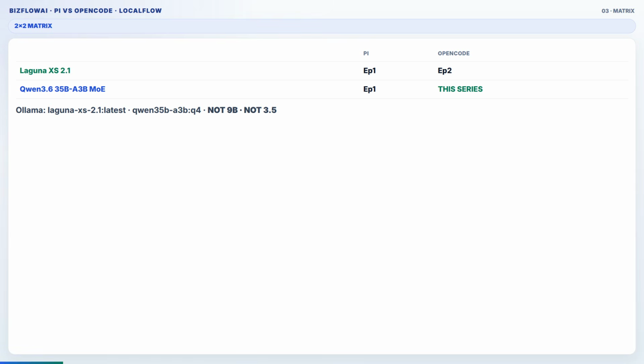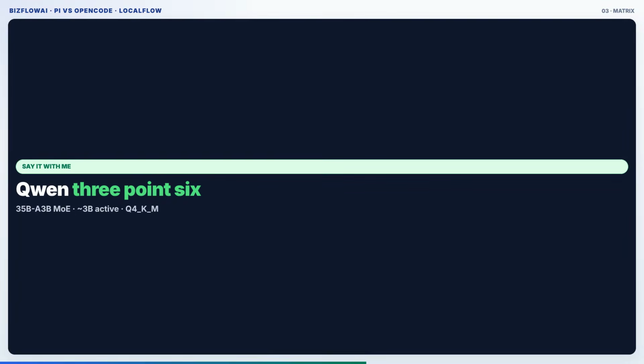Row 1, Laguna XS 2.1, about 33B, Q4 km. Mixture of experts. Row 2, Qwen3.6 35B, A3B mixture of experts. Ollama tag Qwen35B A3B, A3B Q4, about 34.7B total, about 3B active. Not the 9B. Not Qwen3.5. Say it with me, Qwen3.6.